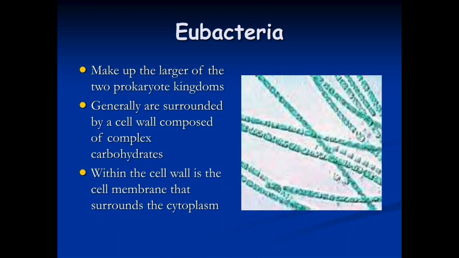Firstly, Eubacteria. They make up the larger of the two prokaryote kingdoms. Generally, they are surrounded by a cell wall composed of complex carbohydrates. Within the cell wall is the cell membrane that surrounds the cytoplasm.